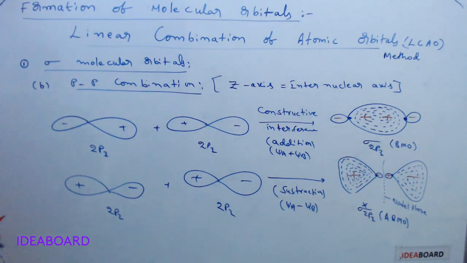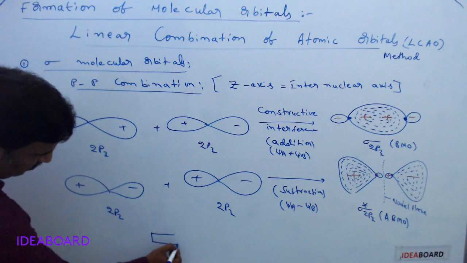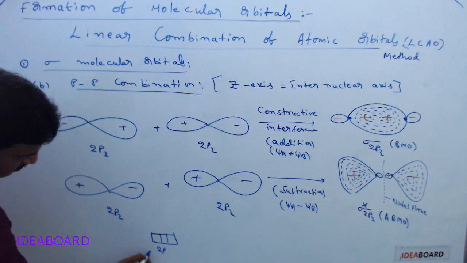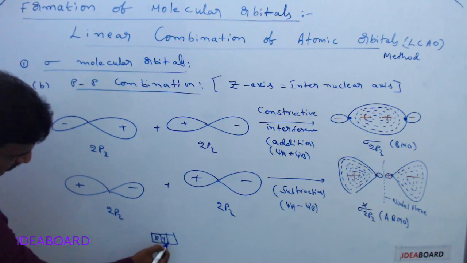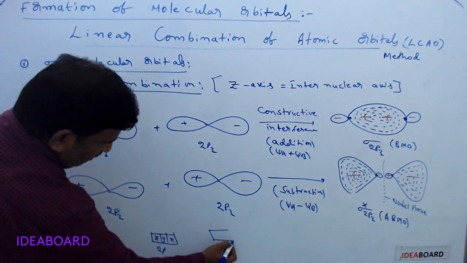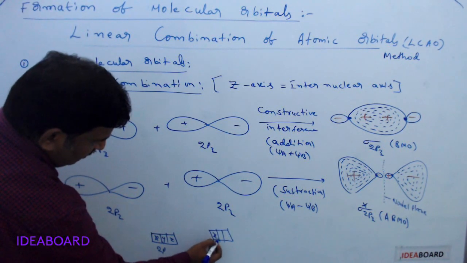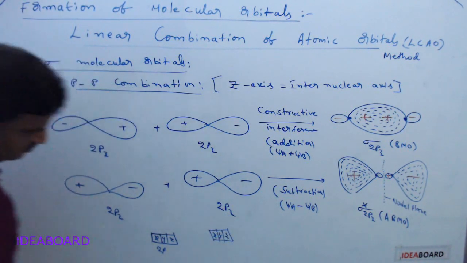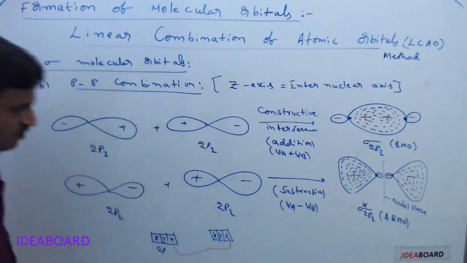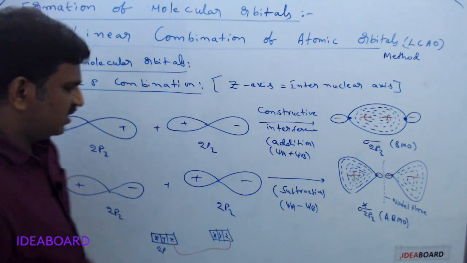In the 3 p orbitals, we are having 3 p orbitals now. Suppose these are 2p orbitals: this is 2px, this is 2py and this is 2pz. And for another molecule, we are having x, y and z. Here I am writing only for z and z, because Z is taken as the internuclear axis.